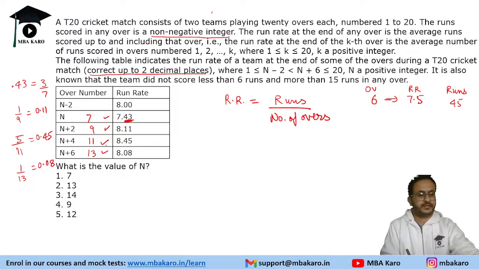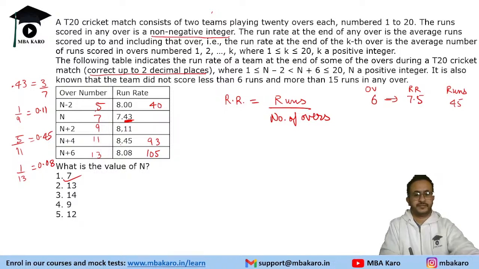So by doing the basic fractions related to the integers, we can guess the value of n as 7. Okay. So n is 7. So after 5 overs the runs are 45. So total is 40. 7, 9, 11, and 13. 88 plus 5, 93. Then 9 overs, it is 72 plus 1, 73. 7 overs, 49 plus 3 is 52. So this is what we will get. Right, so it is an easy one. Value of n is 7.